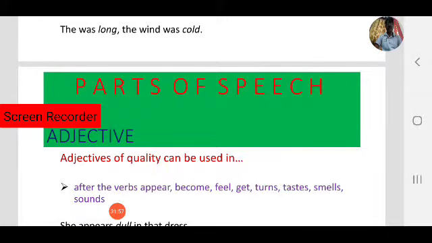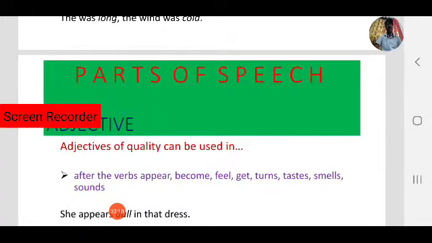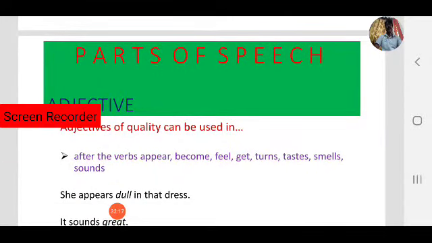Adjectives of quality can be used after the verbs appear, become, feel, get, turn, taste, smell, sound, like that. For example, she appears dull in the dress. After the verbs appear, become, feel, get, turn, taste, smell, sound, we use adjectives of quality.